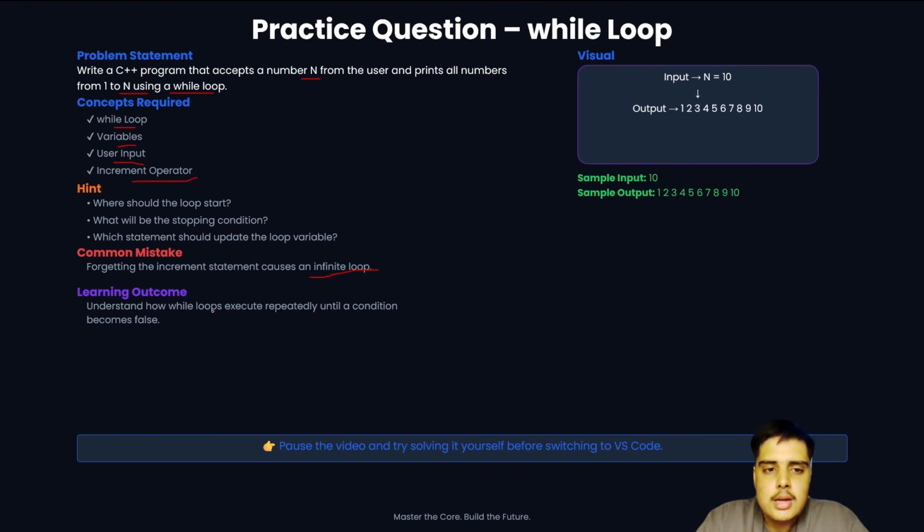And you will understand how a while loop executes repeatedly until a condition becomes false. So pause the video and try solving it yourself before we switch to VS Code. And now we are switching our screen to VS Code.